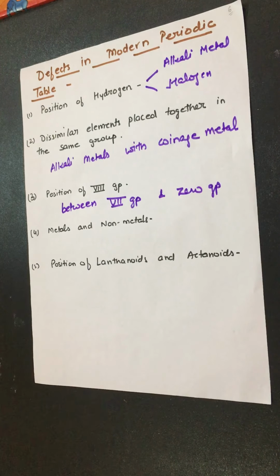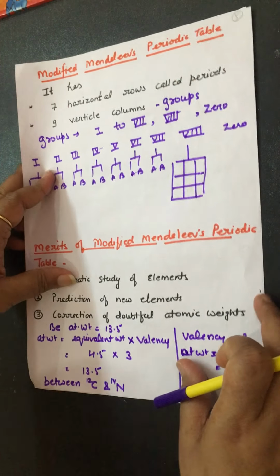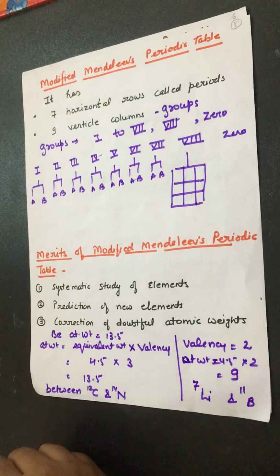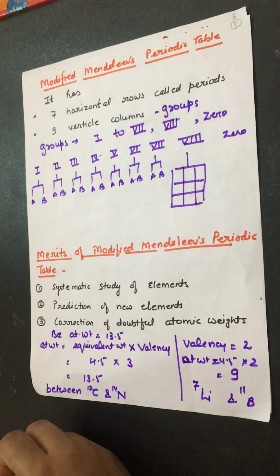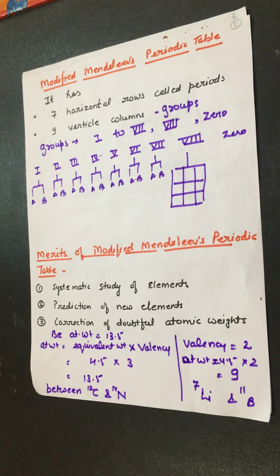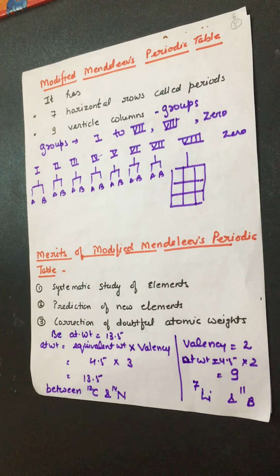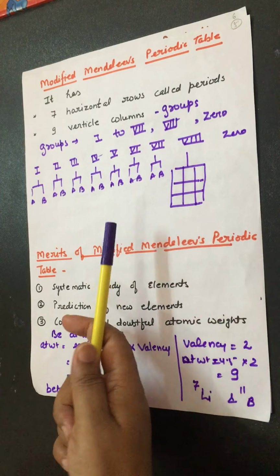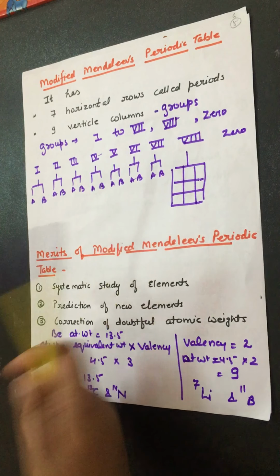Next, the modified Mendeleev periodic table. It has 7 horizontal rows, known as periods, and 9 vertical columns, known as groups. These groups are written in Roman numerals 1 to 8 and 0. The first to 7th groups are further divided into subgroups A and B, while the 8th group has 3 columns of 3 elements each, and the 0 group has inert gases.